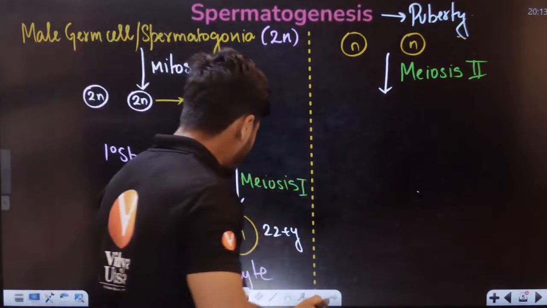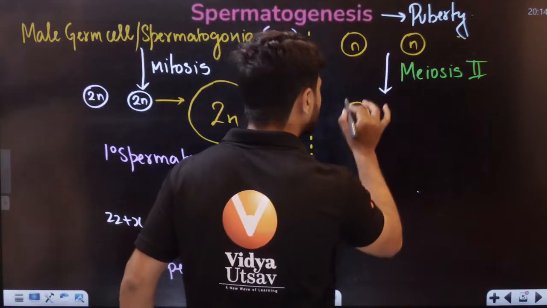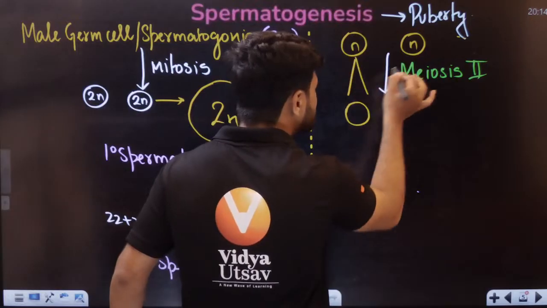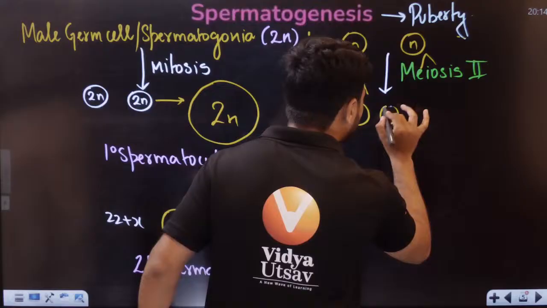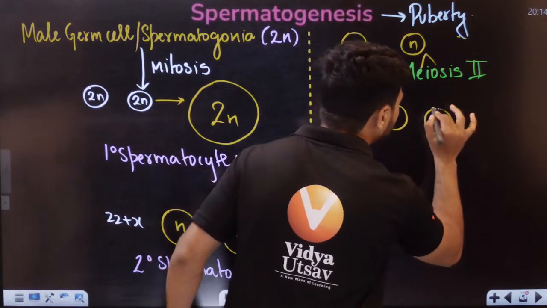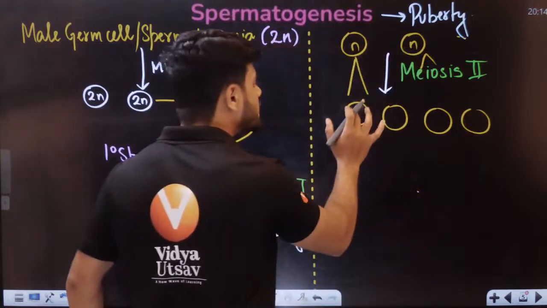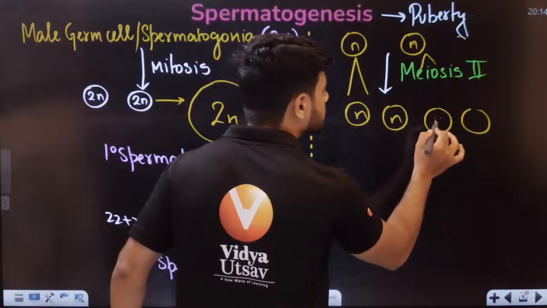Now this again gives rise to 2 cells only. This will divide into 2 cells, and this will divide into 2 cells. So we end up getting 4 cells here. All of them are haploid in nature.